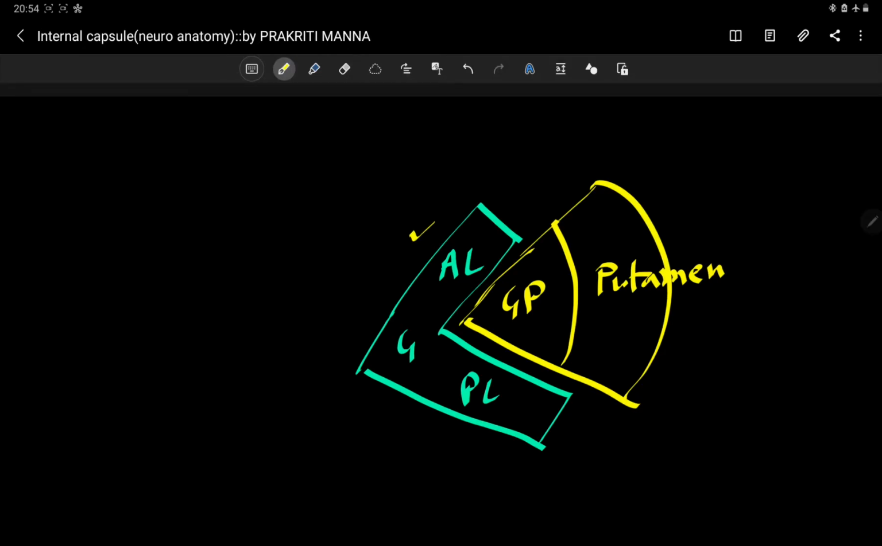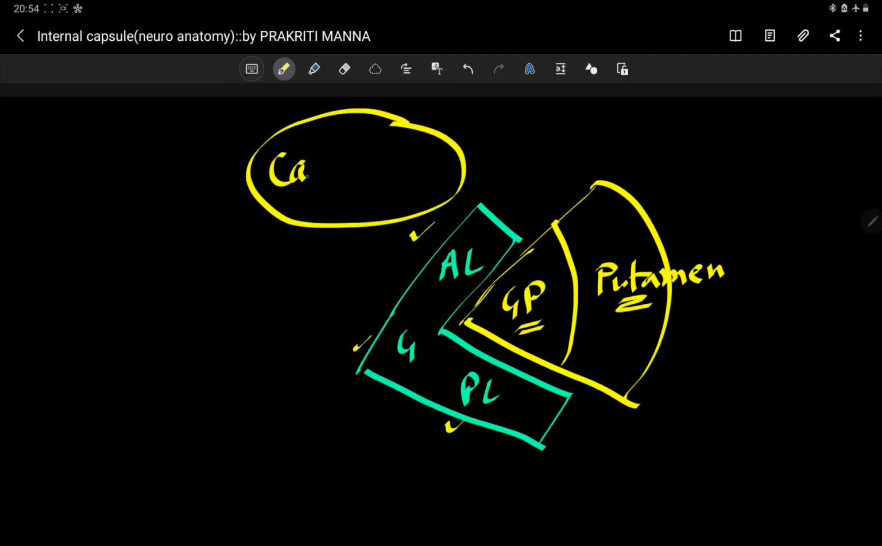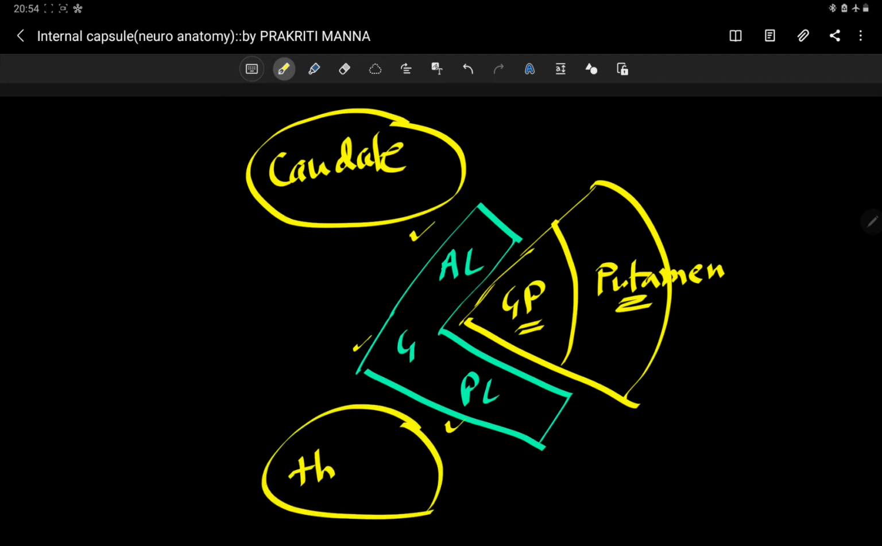So anterior limb of the internal capsule, genu of the internal capsule, posterior limb of the internal capsule. And in lentiform nucleus, you can see globus pallidus internally and putamen externally. And also you can see here the caudate nucleus. Okay, and what is this? There is thalamus.